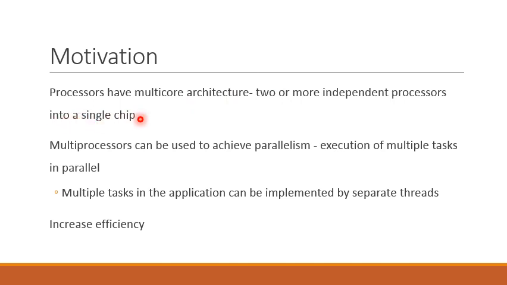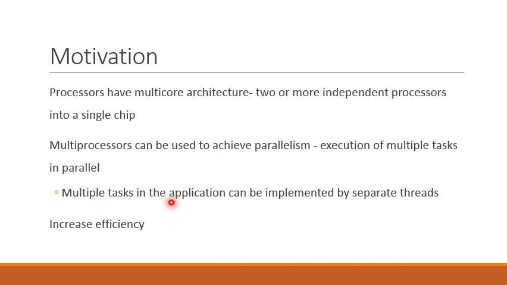So all the modern day processors have multi-core architecture. This multi-core or multi-processor architecture can be used to achieve parallelism. Parallelism means execution of multiple tasks in parallel, where we can schedule every different task on a different core.